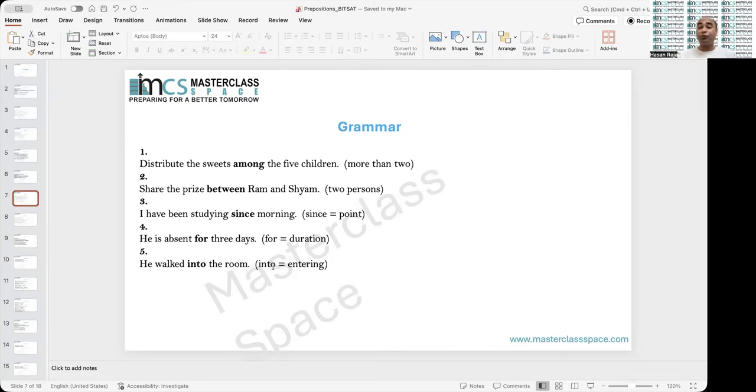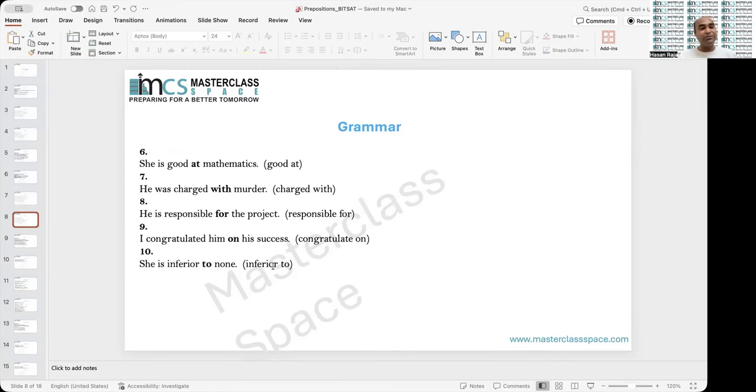He walked into the room. So whenever into is used, remember that it should have motion. It should have action. In is still, but into is movement. So the basic difference between in and into is movement versus still. Now, at. So this good at, remember, is a phrase. It has no certain rule, but it is an idiomatic expression. And therefore it should be: she is good at mathematics.